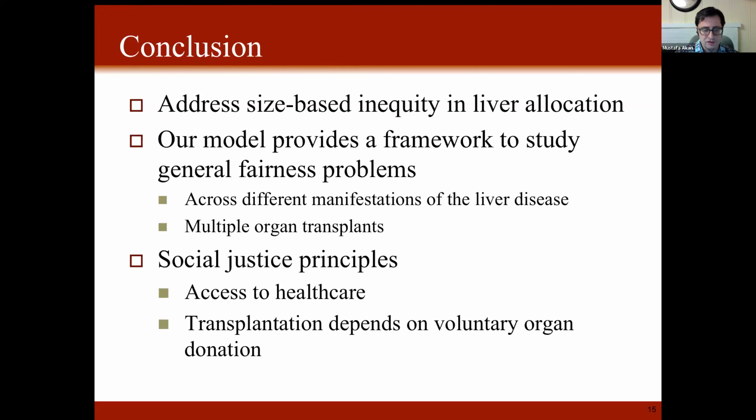As for social justice principles, access to organ transplant is especially important. That is because the organ transplant system relies on the voluntary donation of the organs. Therefore, a fair distribution and allocation of the organs is paramount for maintaining the interest of the public in organ donation.